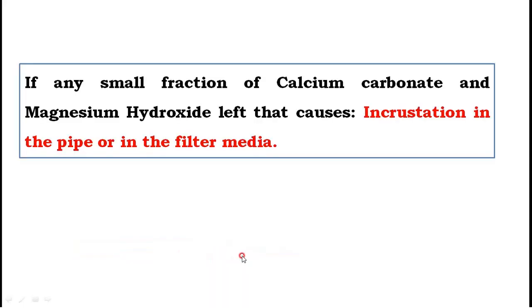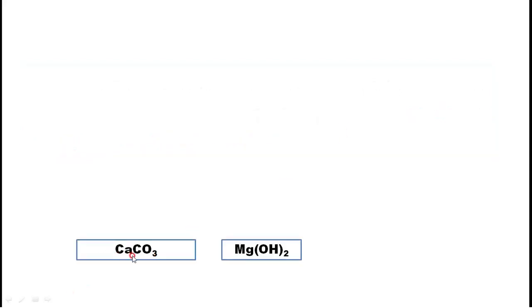Now, the end products you have observed in this lime soda process are CaCO3 and Mg(OH)2. These two are insoluble and they settle down and we remove them. This is all about the lime soda process for removal of temporary and permanent hardness, both. Say for example here I said that CaCO3, calcium carbonate, and Mg(OH)2, magnesium hydroxide, will settle down and we will remove them.